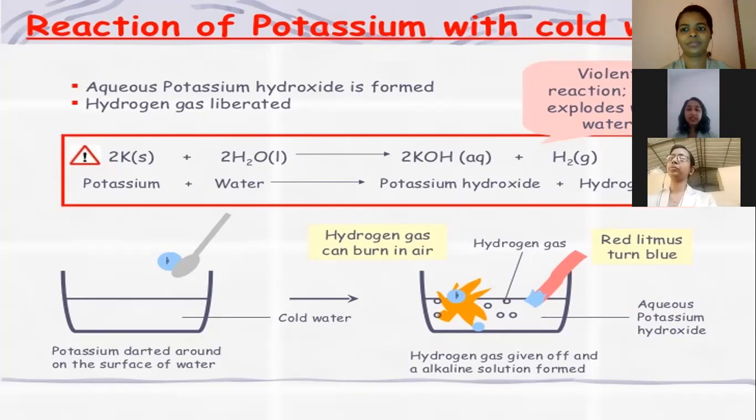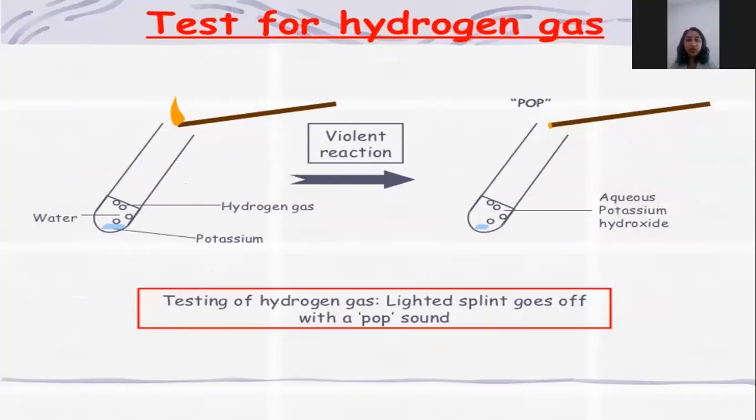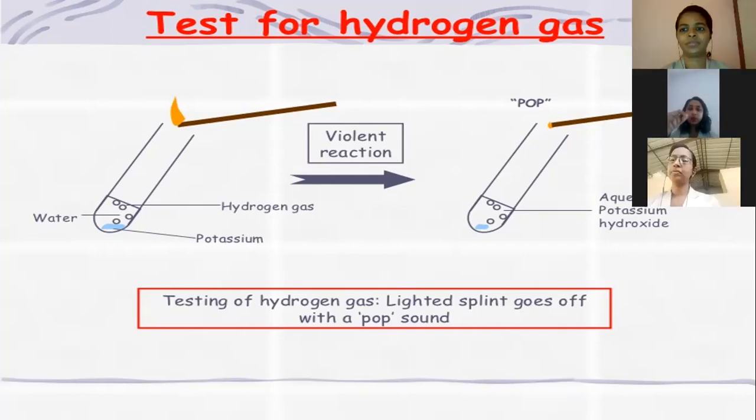Moving to the next slide. So here is the test for hydrogen gas. How can we test? We have already said that we put potassium on the water, and metal hydroxide, that is potassium hydroxide, is formed, and hydrogen gas is liberated.